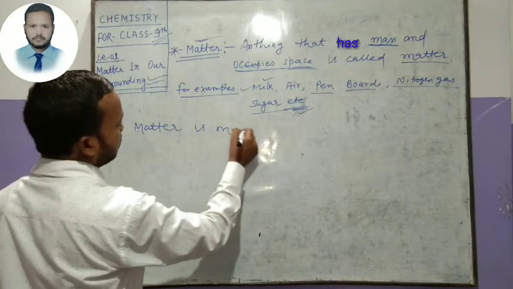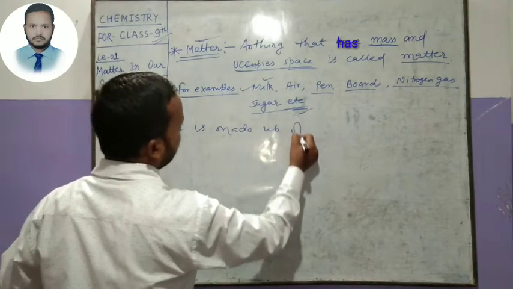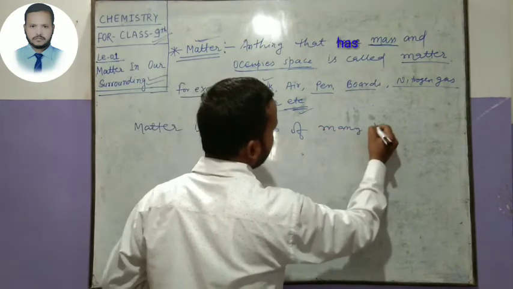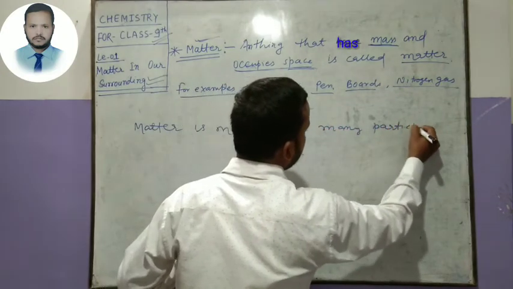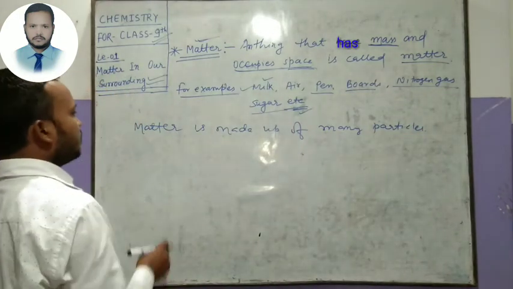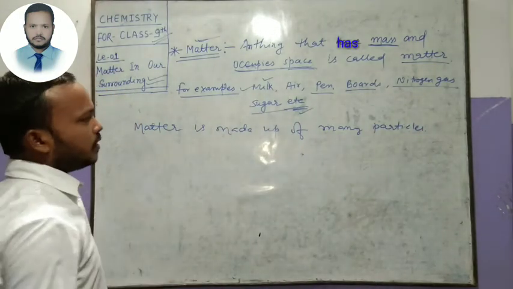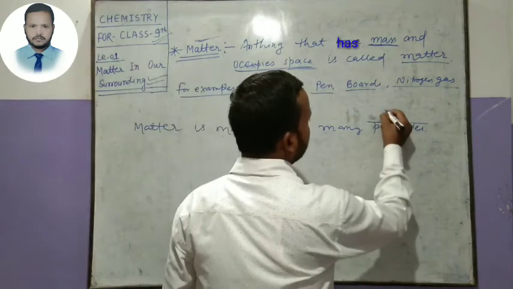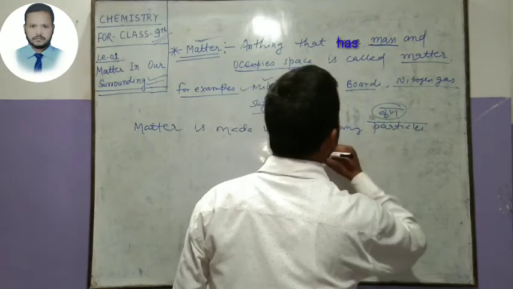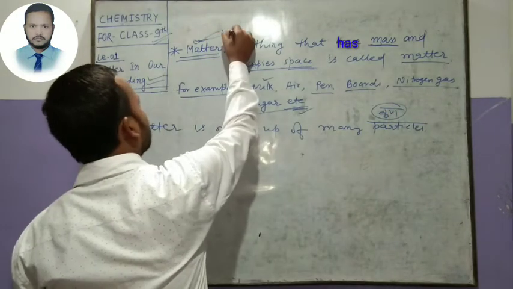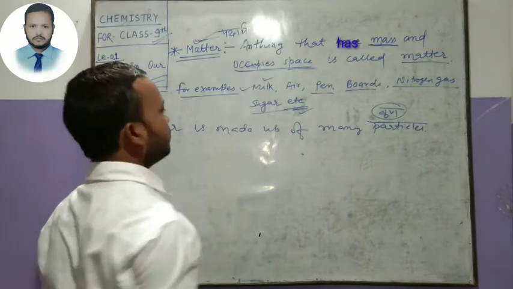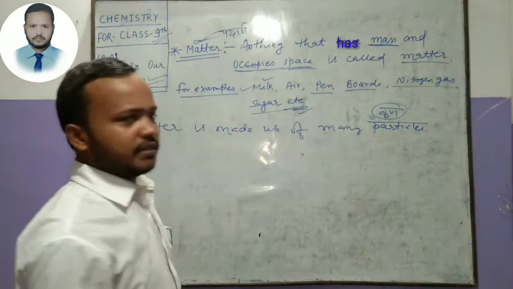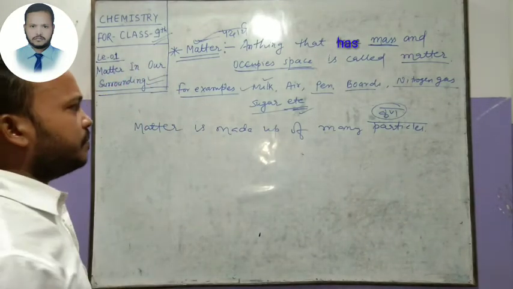But matter is made up of many particles. That means students, we can say that matter जो होता है वो कई कणों से मिलकर के होता है. Particles means कण and matter means पदार्थ. Clear? Matter is made up of many particles. Matter is made up of many particles.